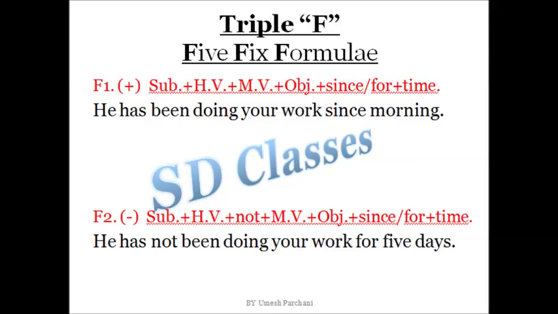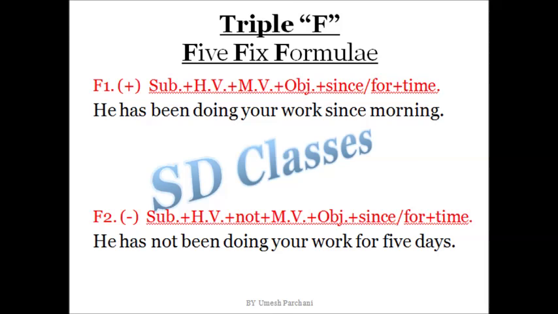Doing is verb first form plus ing, as I've told you in perfect continuous we apply. Your work is an object. And since morning. Morning, as I told you, is a name, part of the day, as I've told you in the previous slide also, that with morning we apply since.